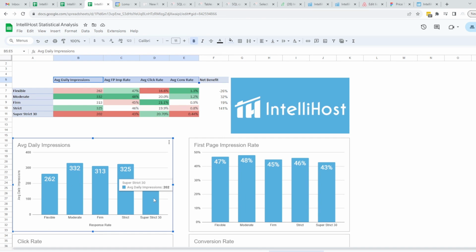I don't know if Airbnb is penalizing it or what, but there's a significant decrease for those that have a super strict 30 policy. When you look at first page impression rate, the difference does gradually decline for more strict policies, but it's not dramatic. From the most flexible, you're at like 47, 48%, to the least flexible, you're at like 43%. Not that it's insignificant, but it's not dramatic from a search perspective.